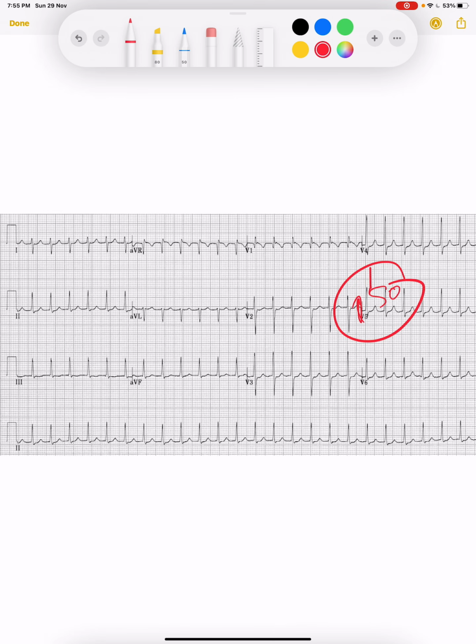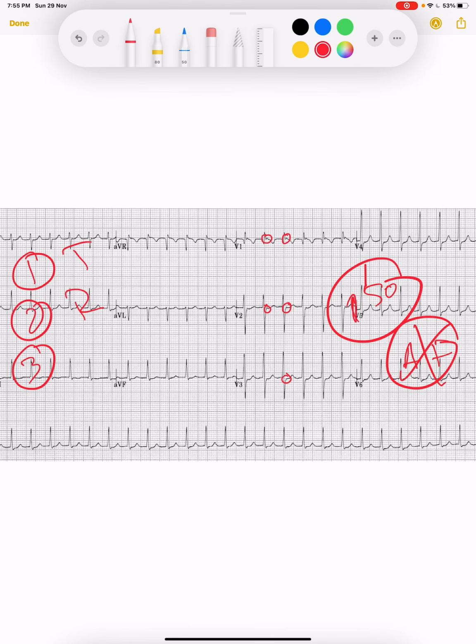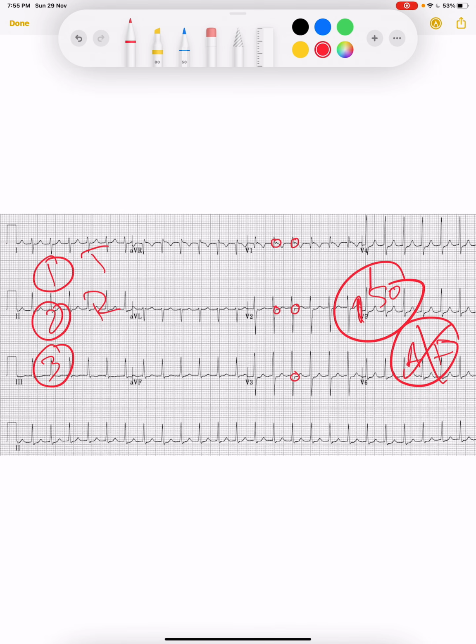If rhythm was irregular, no P wave, 150 rate, it would be AFib. But the rhythm is regular. That is why it is not AFib. So it is tachycardia, one thing. Rhythm is regular, two. Third thing, where is the P wave? We cannot find any P wave. Look closely. We can have some P waves over here. Either no P wave or some P waves after the QRS complex, which we call pseudo R waves as well. So because the P wave is coming after the QRS complex, again it is AVNRT. It is narrow complex. We will treat with adenosine, beta blocker, digoxin, calcium channel blockers.